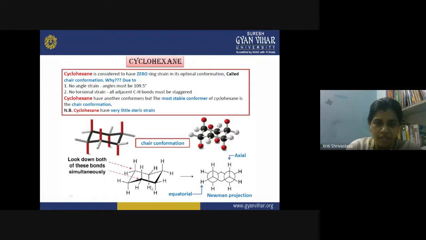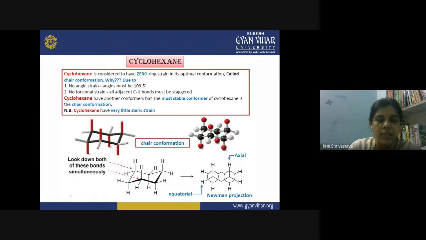Now in the chair structure, if you see the bonds between carbon and hydrogen, they are actually of two different types. All the carbon-hydrogen bonds are not similar. If you consider their 3D orientation, they have a certain difference between them.